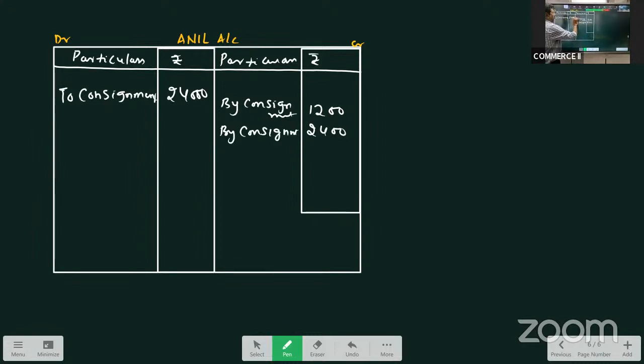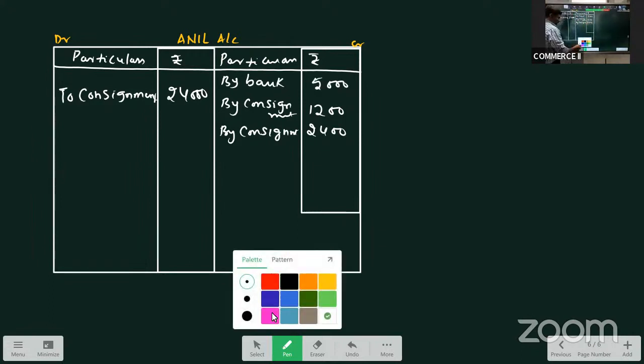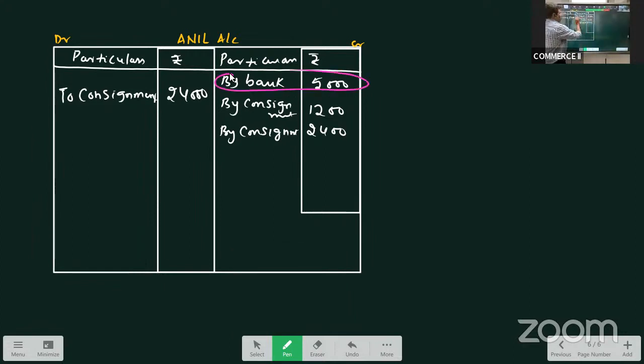And then I told why I wrote the working note, no? Advance sent by consignee will appear only in consignee account. So I have taken it on the credit side.